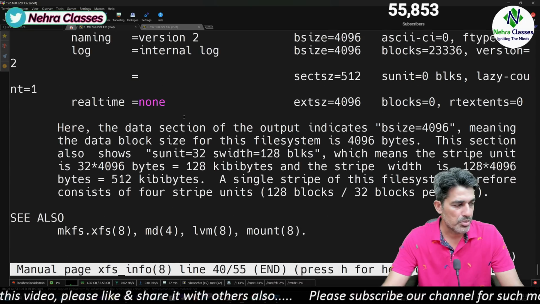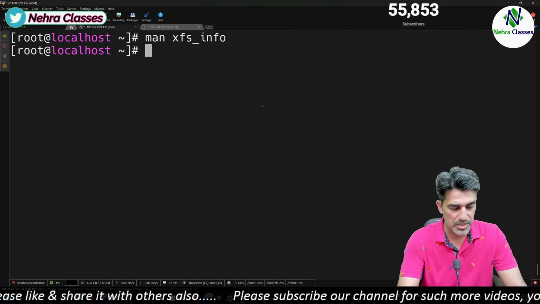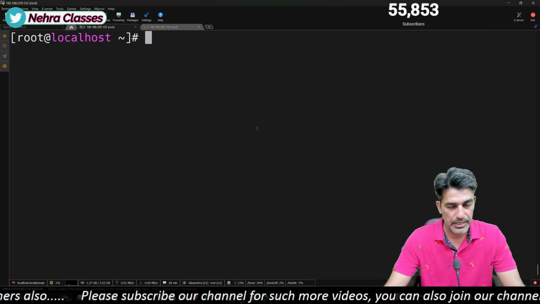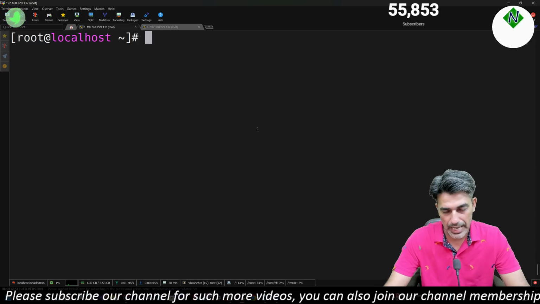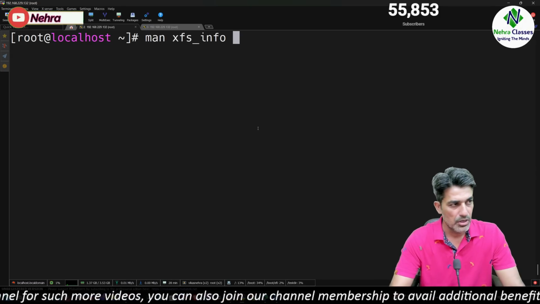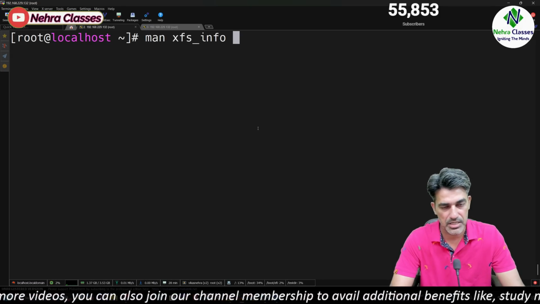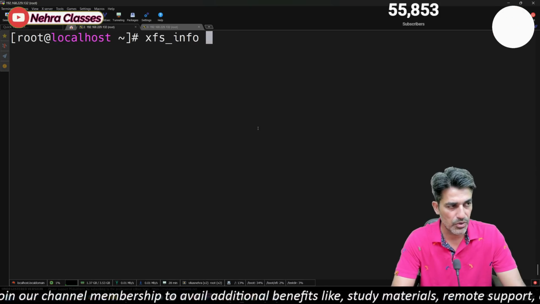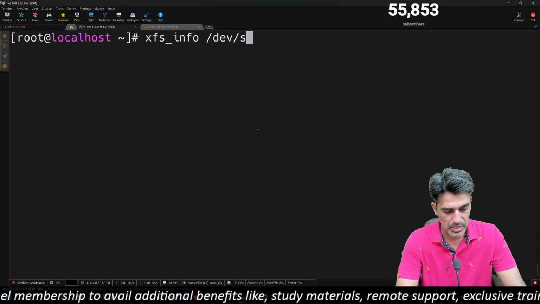You can go through the options and the examples. It will print the entire information about the geometry of the file system. So if you want to see the stats, you can just execute this command, xfs_info /dev/sda1.